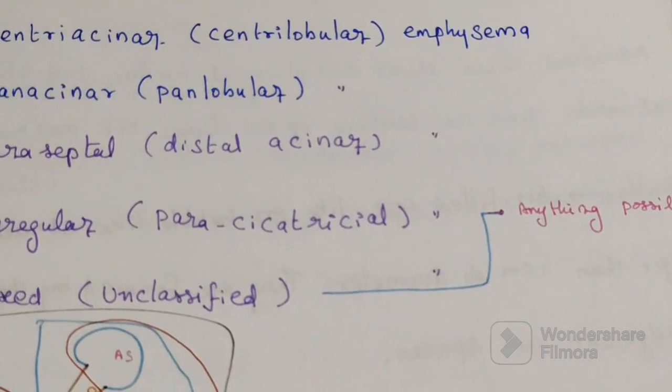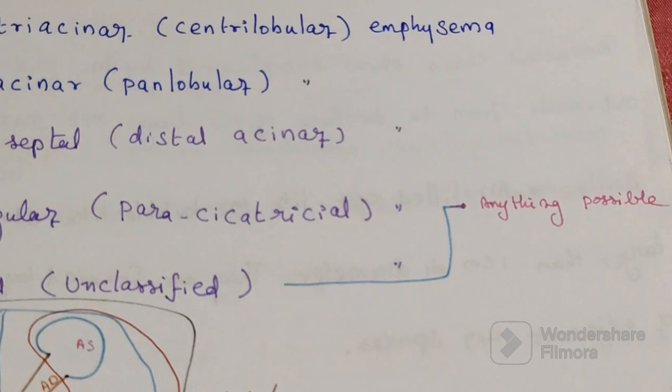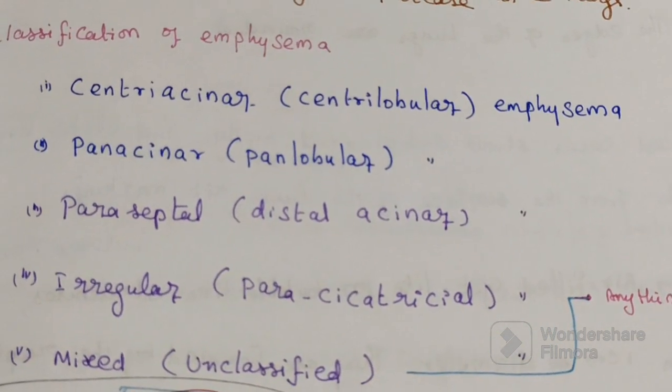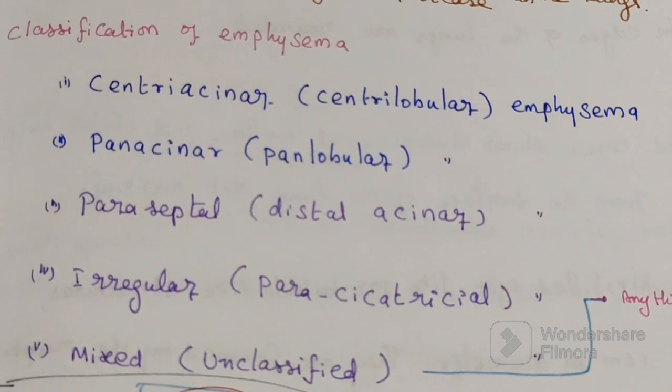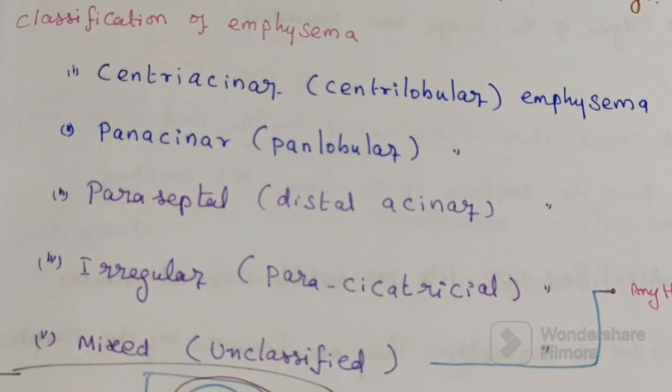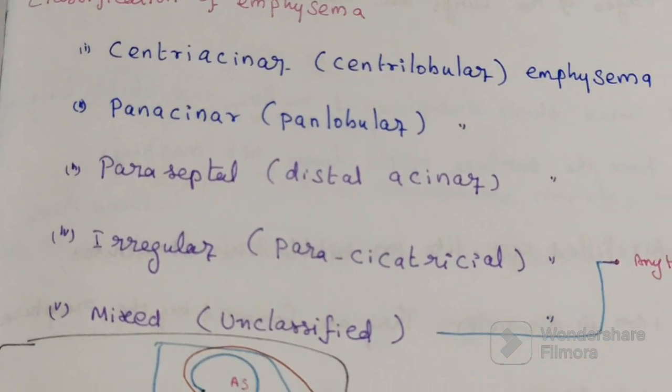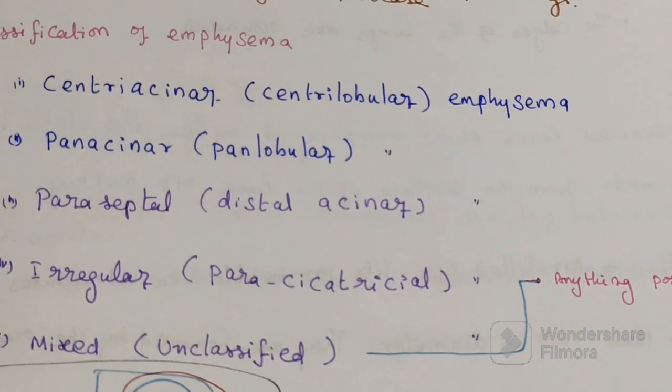So 5 different types of emphysema: centriacinar, panacinar, paraseptal, irregular, and mixed form of emphysema.